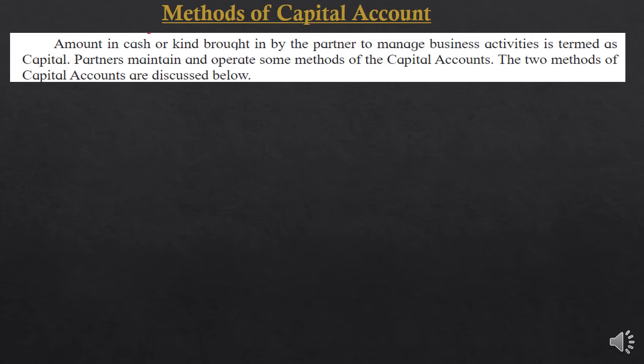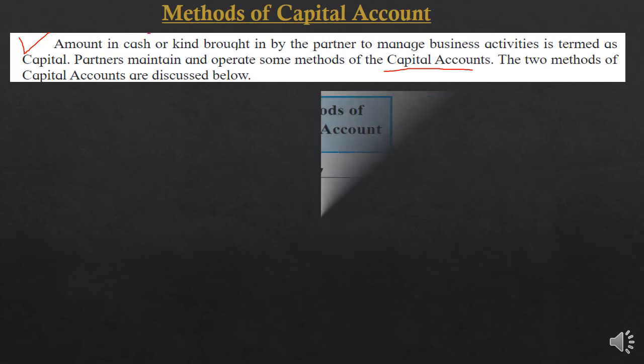So let's see the meaning. Amount in cash or kind brought by the partner to manage the business activity is termed as capital. So you know what capital is. Partners maintain and operate some method of capital account. So they decide the method for maintaining the capital account. The two methods of capital account are discussed below.